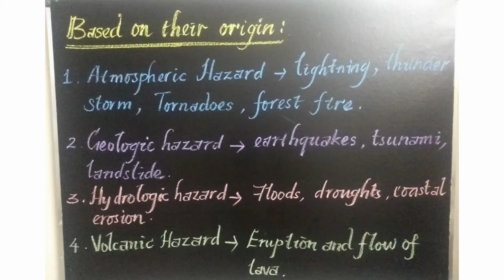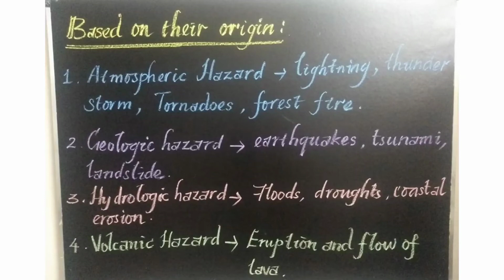And the fourth one is the volcanic hazard. Have you seen the picture of a volcano? Very interesting to see, isn't it? How does a volcano erupt? Where does this lava come from? The lava is known as magma, which is present in the interior of the Earth. There are different layers there. Under the Earth's surface, the interior part is the core.